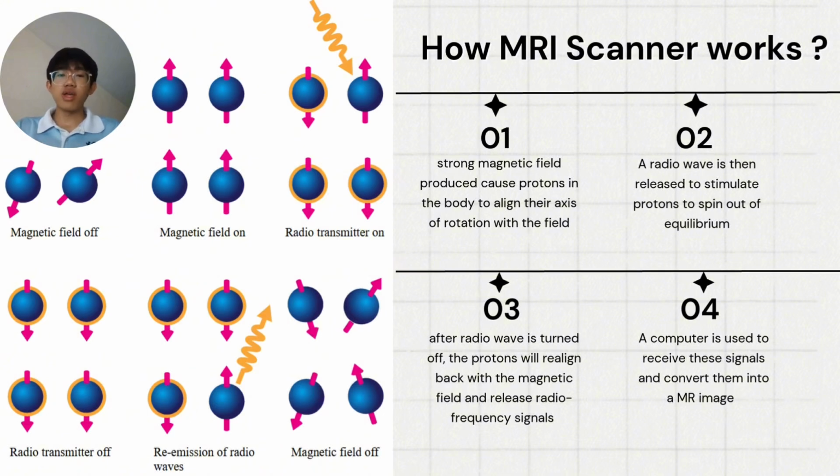First of all, when a patient is placed into an MRI scanner, the strong magnetic field produced will cause the protons in the body, such as hydrogen nuclei, to align their axis of rotation with the field. Next, a radio wave is released to stimulate the protons to spin out of their equilibrium. After the radio wave is turned off, the protons will realign with the magnetic field and release radio frequency signals. Those signals are received by a computer and converted into an MR image.